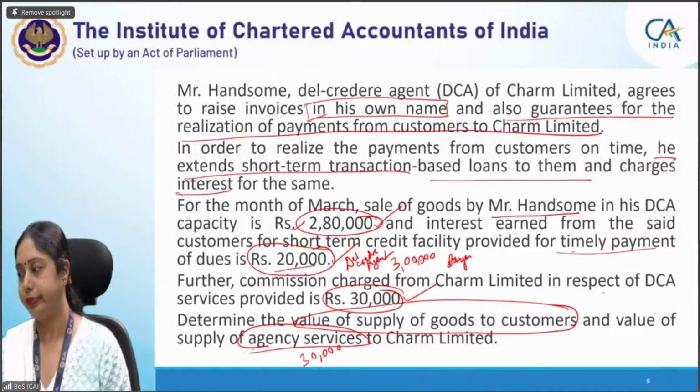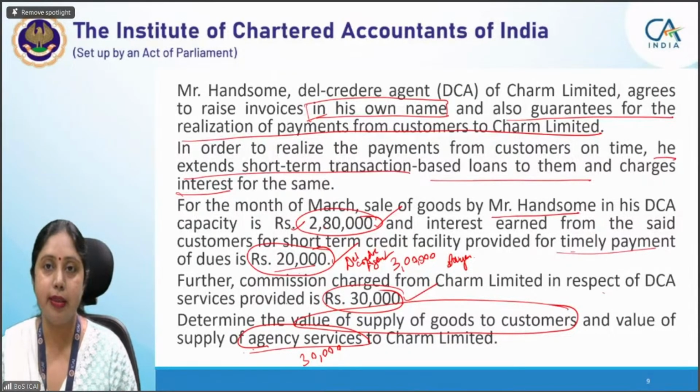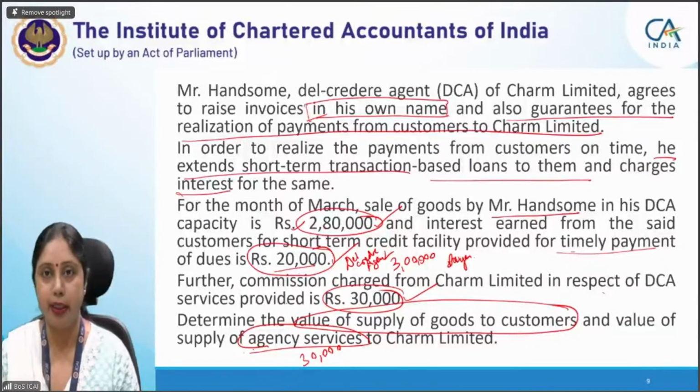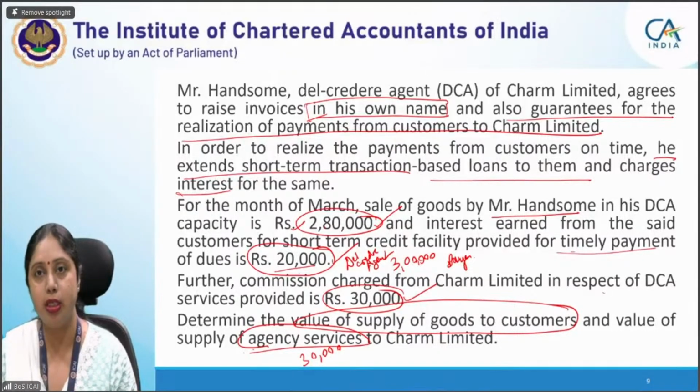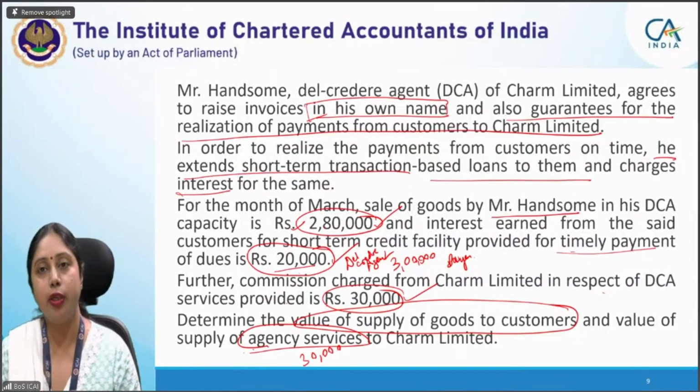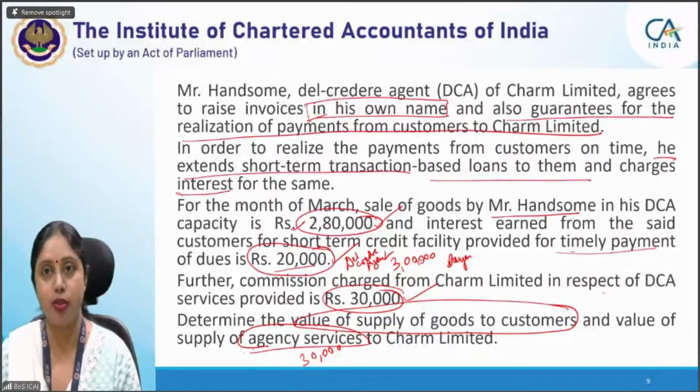Okay. Now, had this question been asked in the exam, in that case, you should have first of all explained the provision of para 3 of schedule 1, that first of all, del creditor agent is an agent as per para 3 of schedule 1, because he is issuing invoice in his own name. This should have been the first point which you have to explain, because you first of all have to give the legal provision that an agent who issues invoice in his own name only qualifies as an agent under para 3 of schedule 1, and in this case Mr. Handsome is issuing an invoice in his own name, so he is an agent as per para 3.